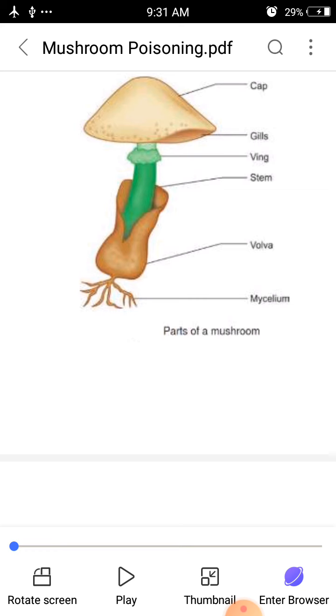Okay, the cap over is also called a pileus, and there are some marks over the mushrooms. In some, scale-like structures will be present; those are called scales. And if you turn the top of the mushroom cap downwards, you can see layer-like structures.